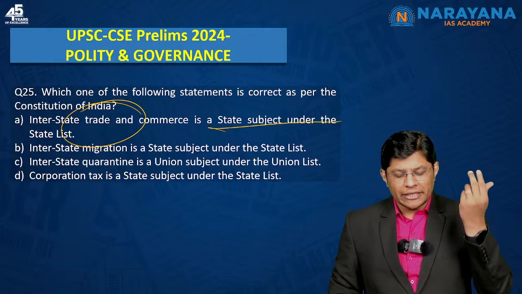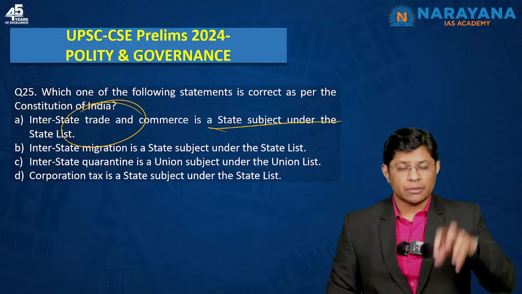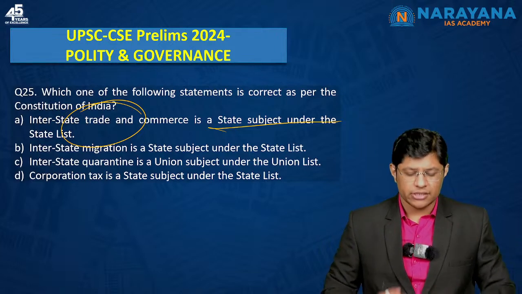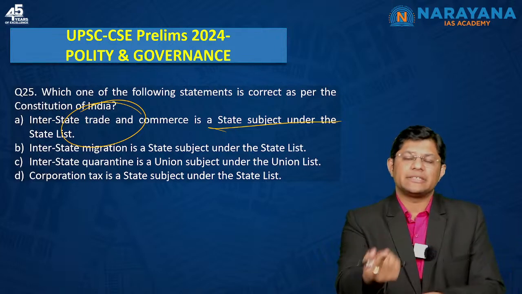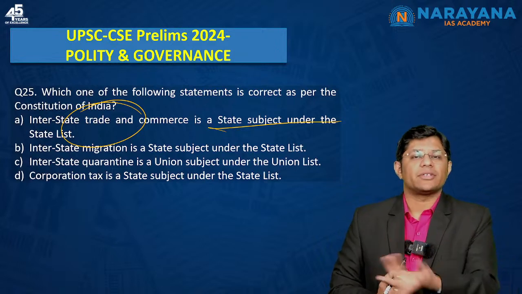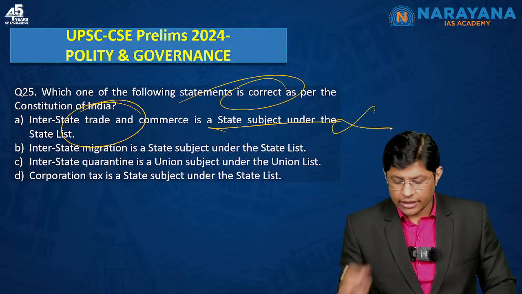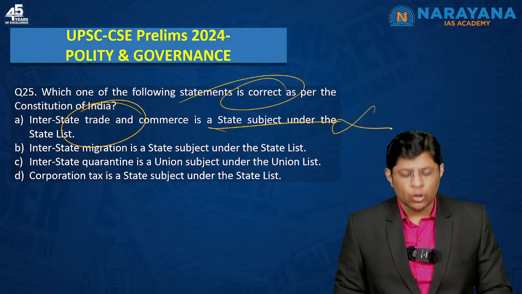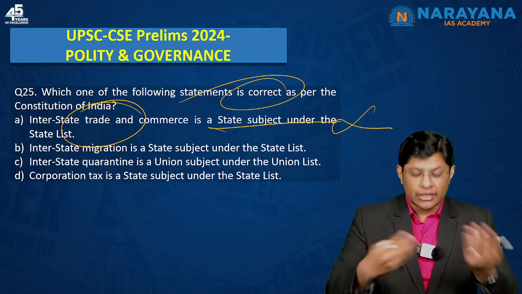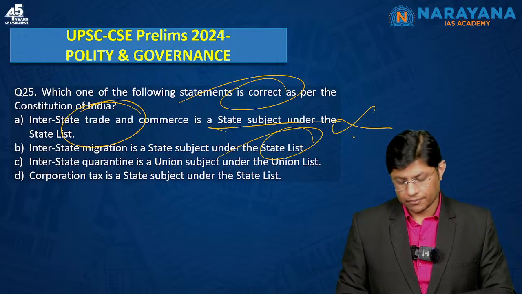When it comes to interstate trade and commerce, there's no question of this subject being under the state list. Why? It deals with multiple states. So there's no question of interstate trade and commerce being a part of the state subject. Right? Here you need to identify the correct one. So this one is incorrect. Interstate migration also, again, it involves more than one state. So there's no question of this subject being under the state list.